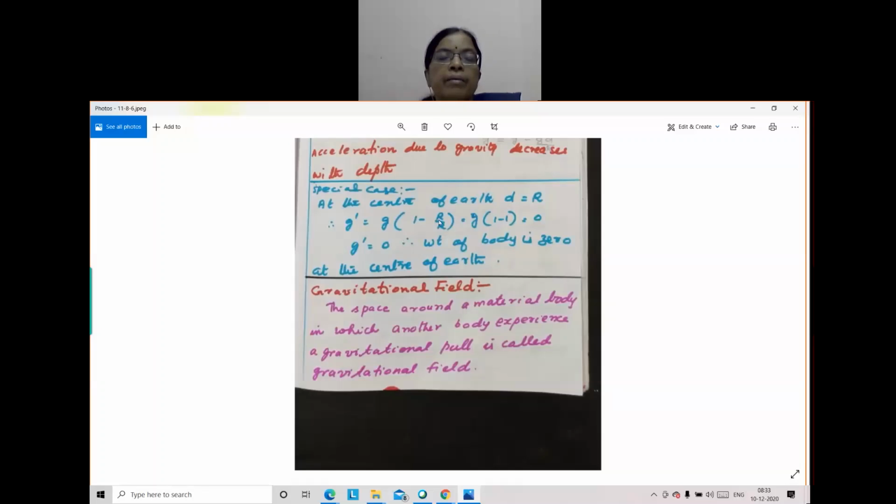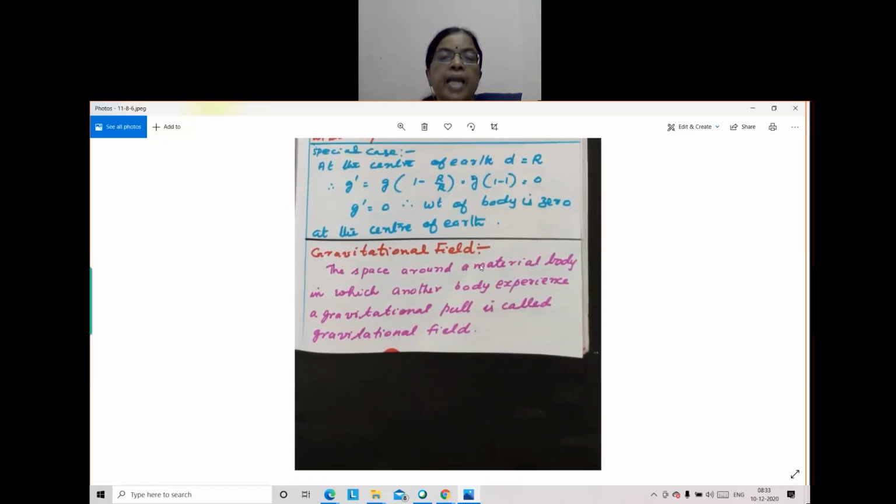So what will be the weight of the body? Weight equal to mg dash. So weight becomes 0. So at the center of the earth, acceleration due to gravity is 0, and its weight also becomes 0. Okay. Next is gravitational field.